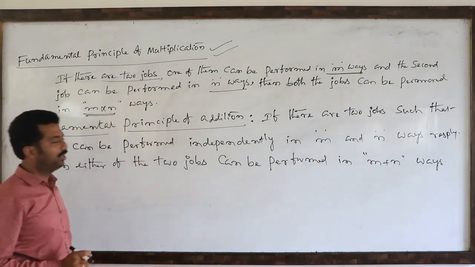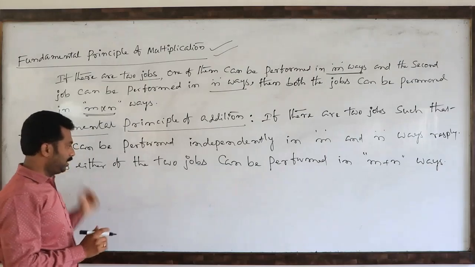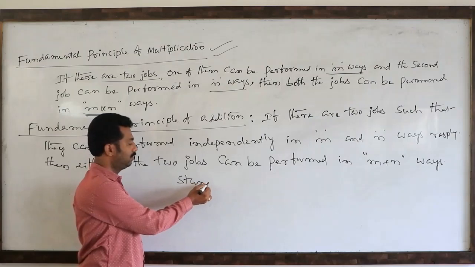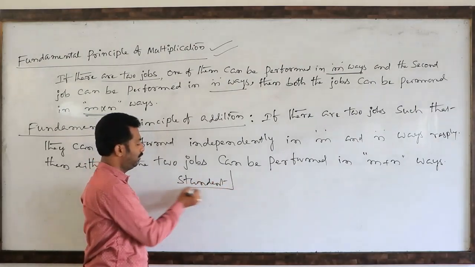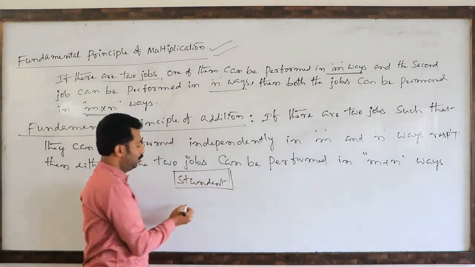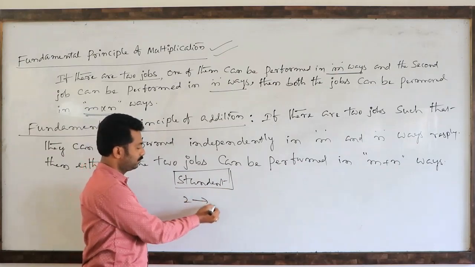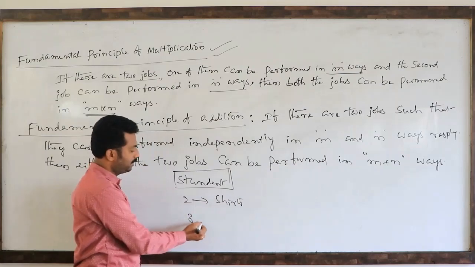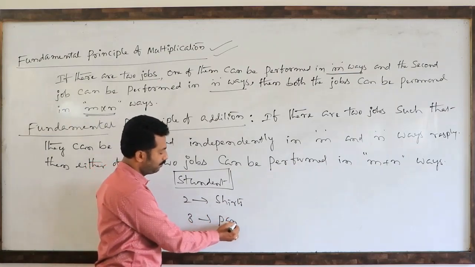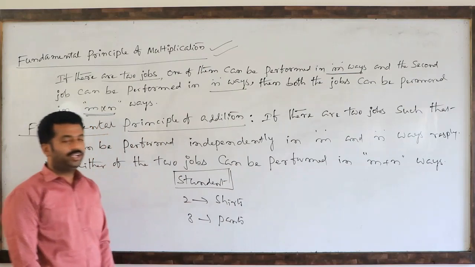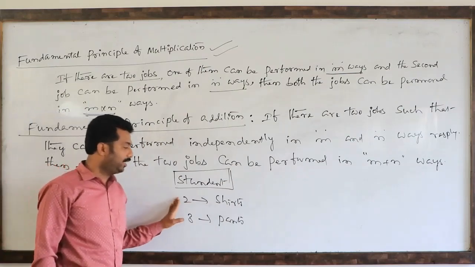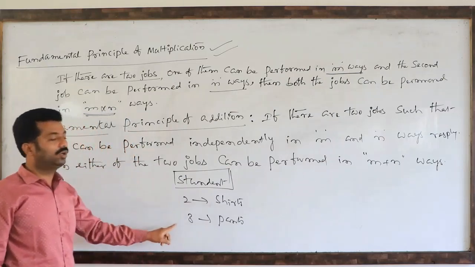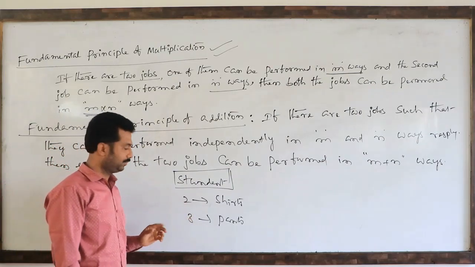One simple example I will tell you. Suppose one student has two shirts and three pants. In how many ways can he make one pair? Means one shirt, one pant, in how many ways can he wear?